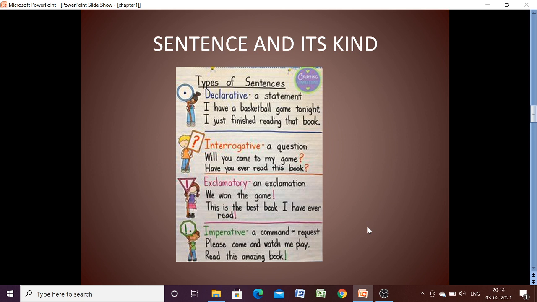Exclamatory means when we are expressing excitement or emotions, and it ends with an exclamation mark. Imperative means a command or a polite request, and it may end with an exclamation mark or a full stop.